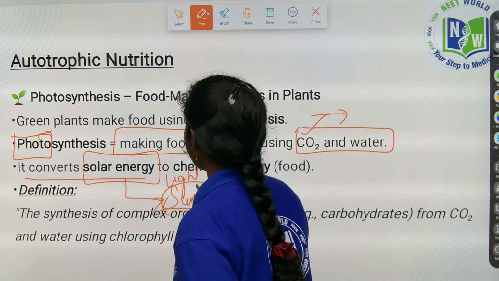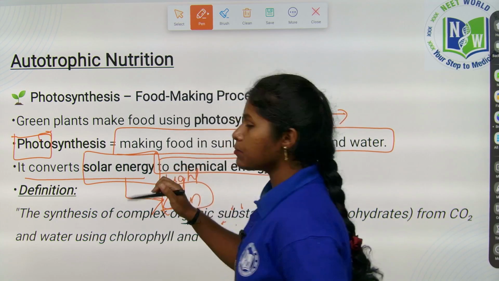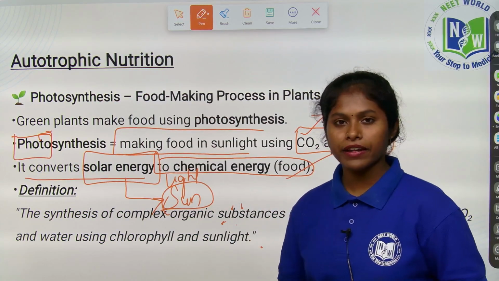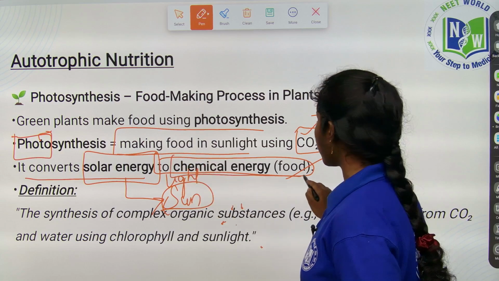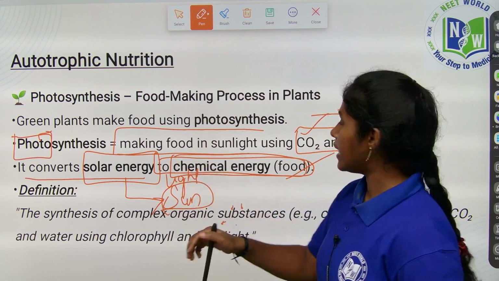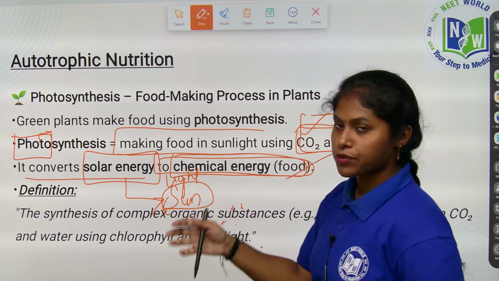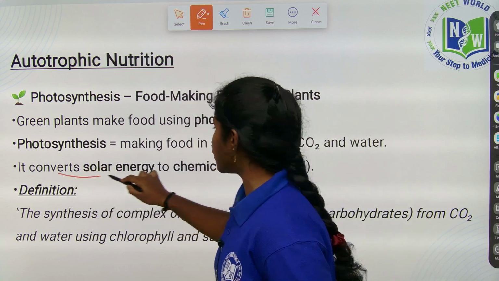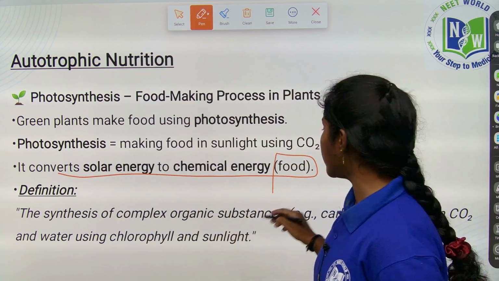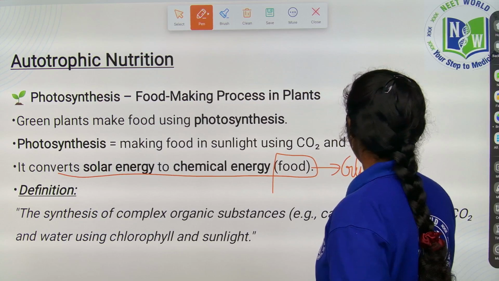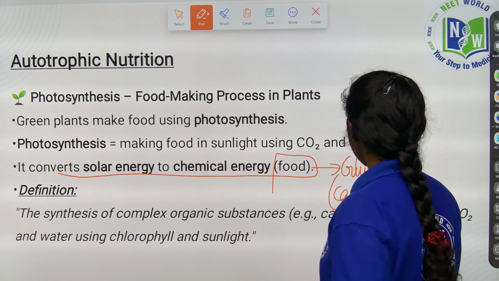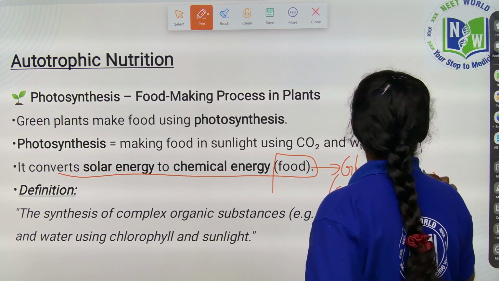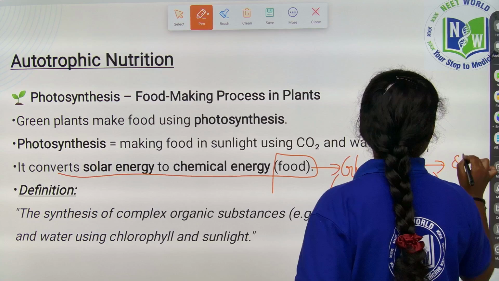The light is coming from the sun, and it is converted into chemical energy, nothing but food, made inside the plant body. So the plant prepares its own food by using sunlight and these simple substances. Here it converts the solar energy into chemical energy, nothing but food. The food is glucose, also called carbohydrates, which ultimately turns into starch.